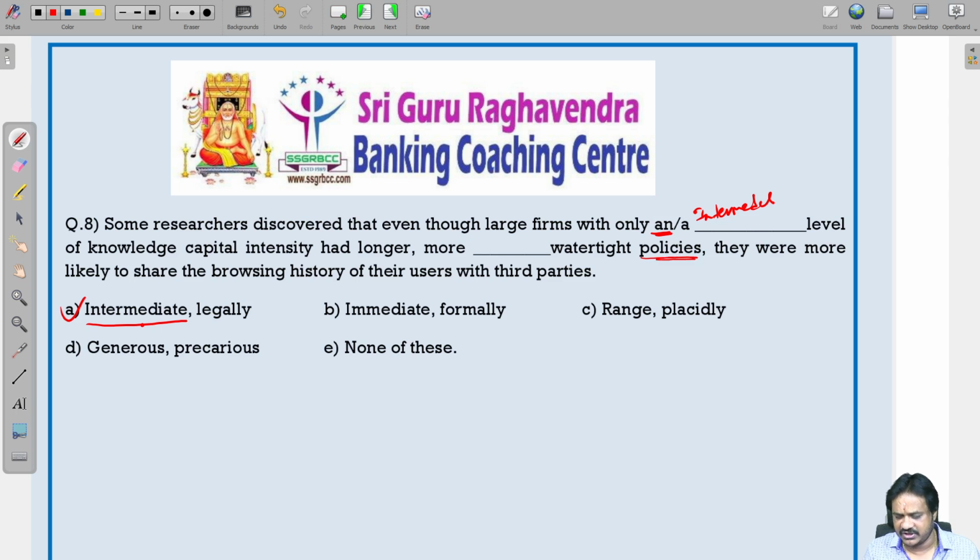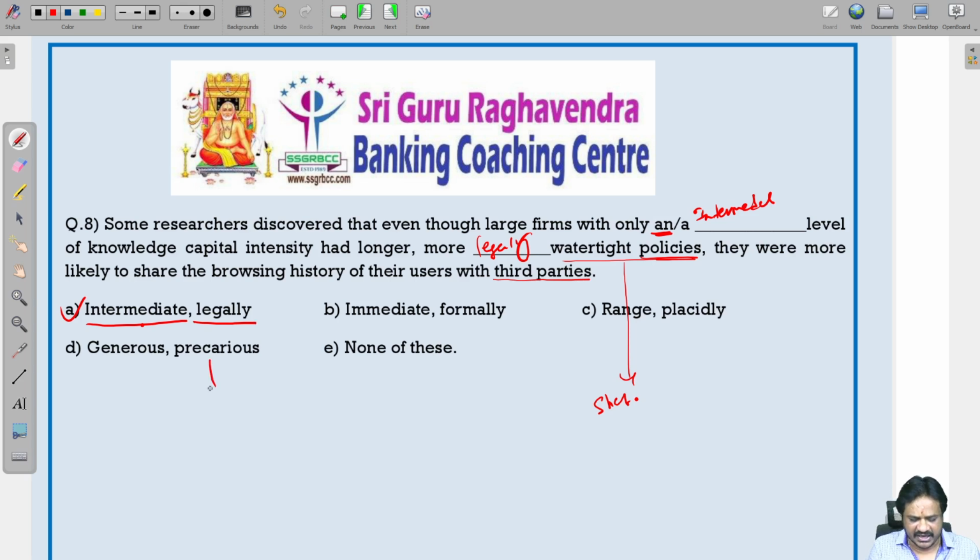legally watertight policy. We are talking about a strict policy. Watertight means strict policy, which is legally correct. So we have to use definitely which word? Legally. Legally watertight policy. They were more likely to share the browsing history of their users with third parties. Now, intermediate and legally is definitely correct.